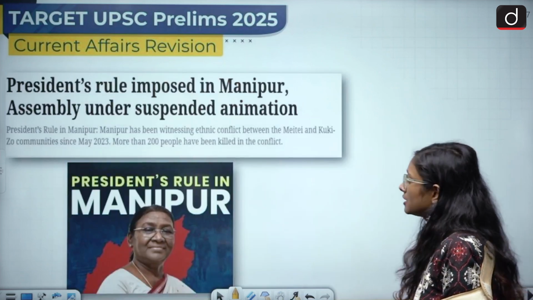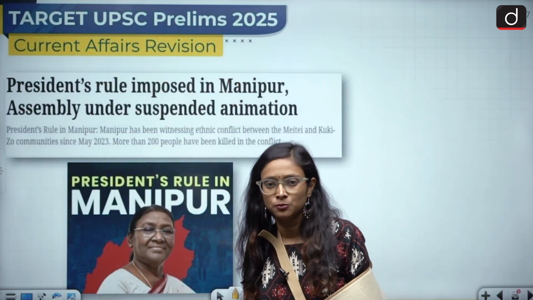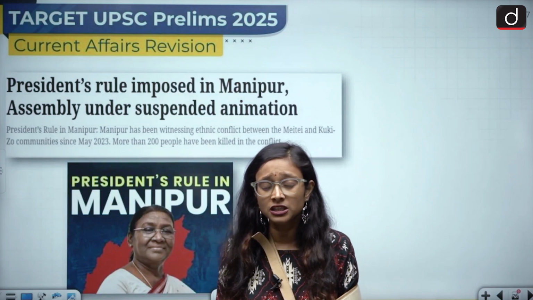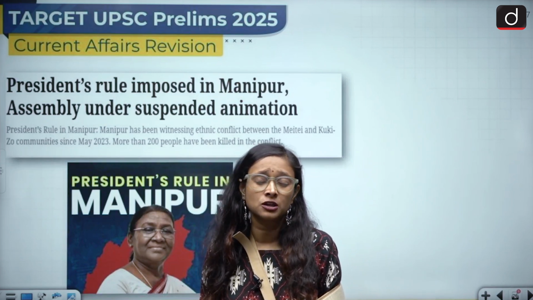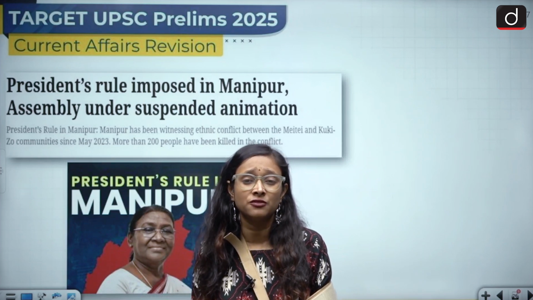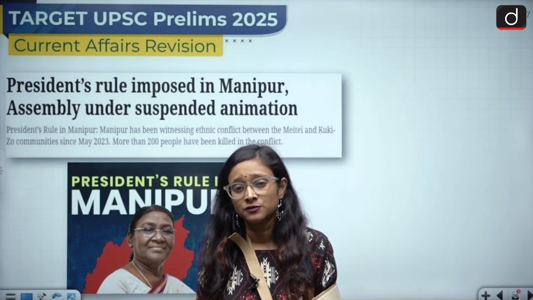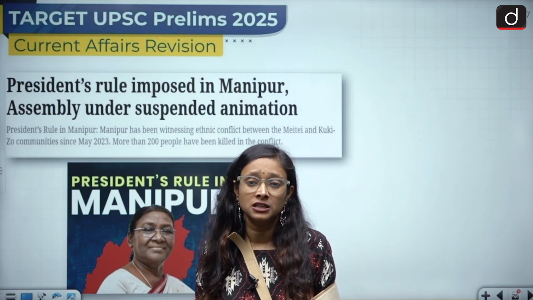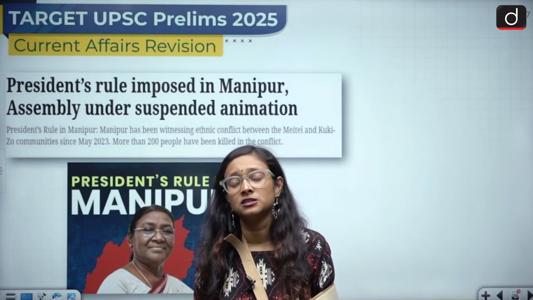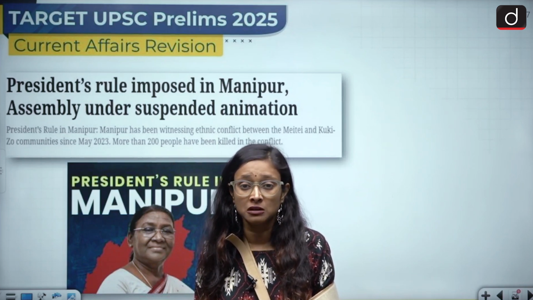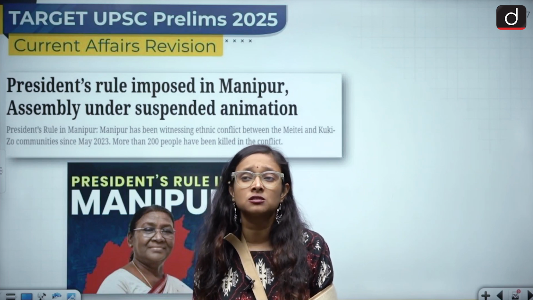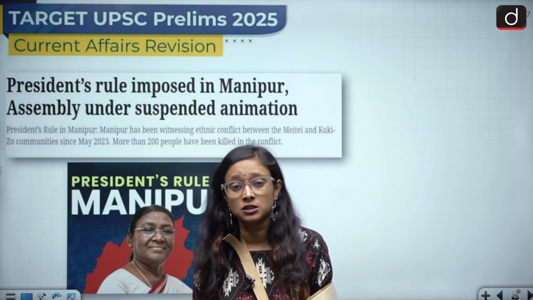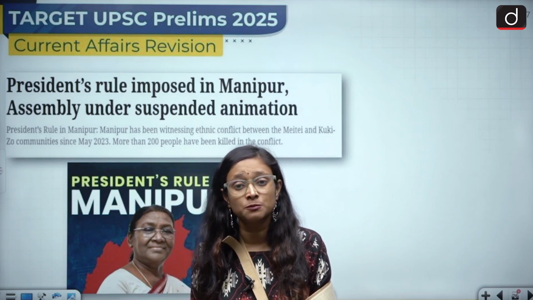The first is around the President's Rule imposed in Manipur. This was nothing new because Manipur was in a lot of discussion and controversy because of the Kuki-Meitei fight. After this, we saw that the CM resigned, and after that President's Rule was imposed in Manipur. This was pretty much expected because the situation was very tense there and out of control of the state government. So that's why such a decision had been taken.